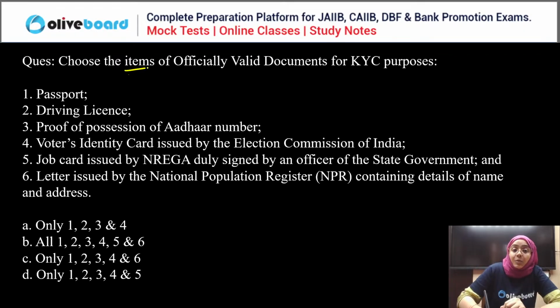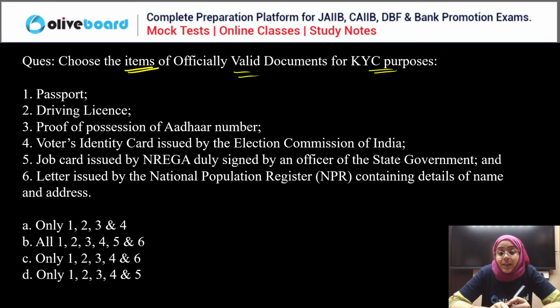We have to choose the items of officially valid documents for KYC. What are the officially valid documents which are accepted for KYC? Passport, driving license, Aadhaar number, voter identity card, job card by NREGA, or letter issued by National Population Register. Everyone, we have to choose the item of officially valid document for KYC purpose. So Shiv is saying D is the correct answer. And everyone else, we have to choose the correct statement here.